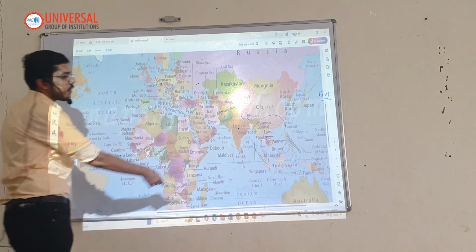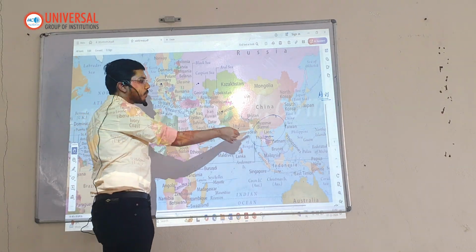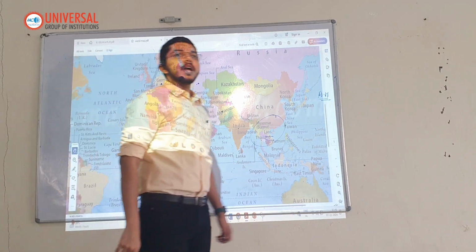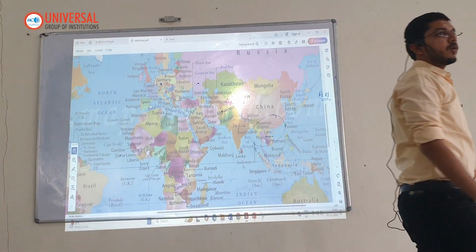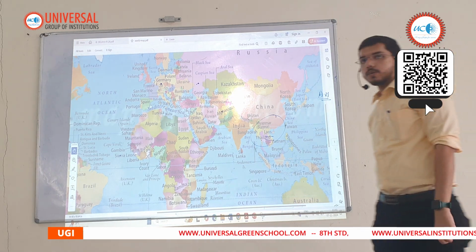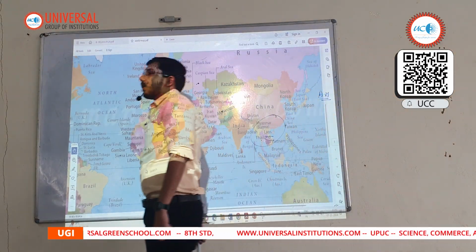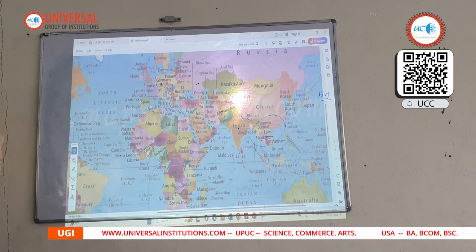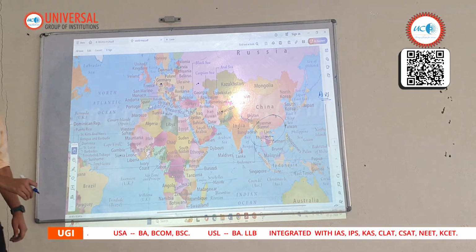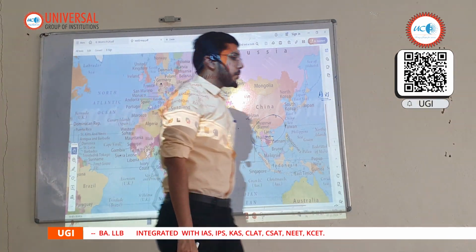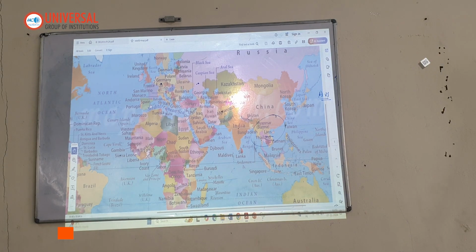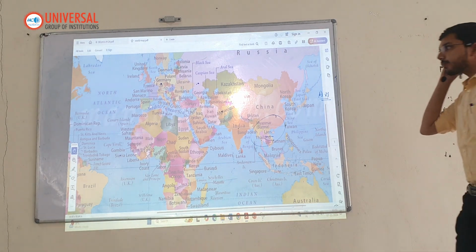Subhash Chandra Bose, after not getting any output from the non-violent movement in India, goes to Afghanistan, Russia, and Germany, and contacts Adolf Hitler and requests him to give him the prisoners of war. Hitler agreed to it. And he was given the Indian prisoners of war, and they came to be known as Azad Hind Fauj, AHF. So the first Azad Hind Fauj was formed in Germany. But at that time, the numbers were not sufficient for Subhash Chandra Bose to bring those soldiers back to India.